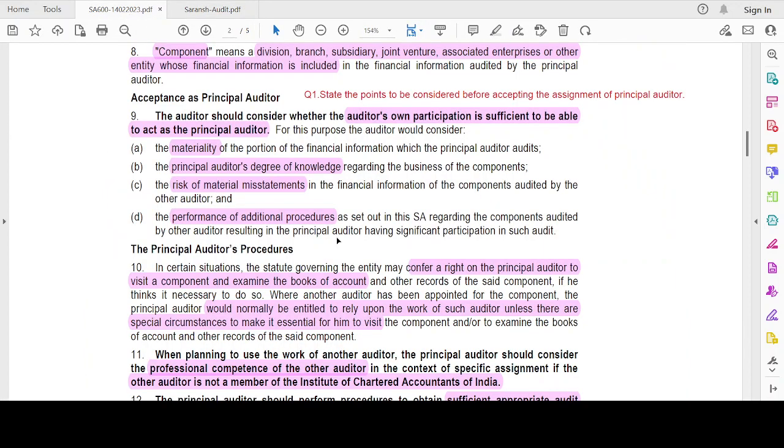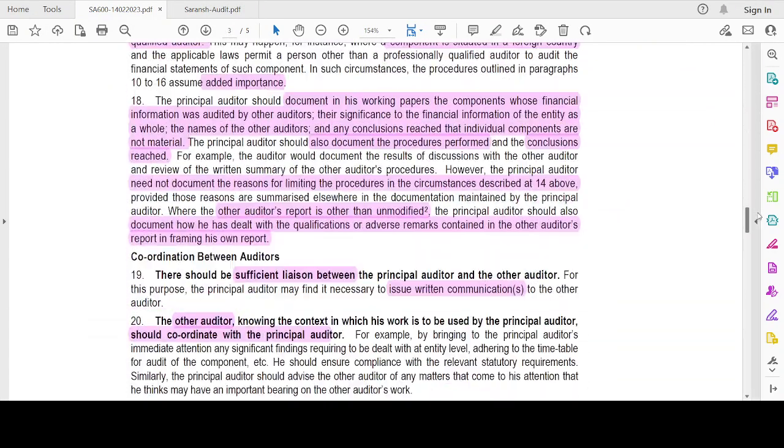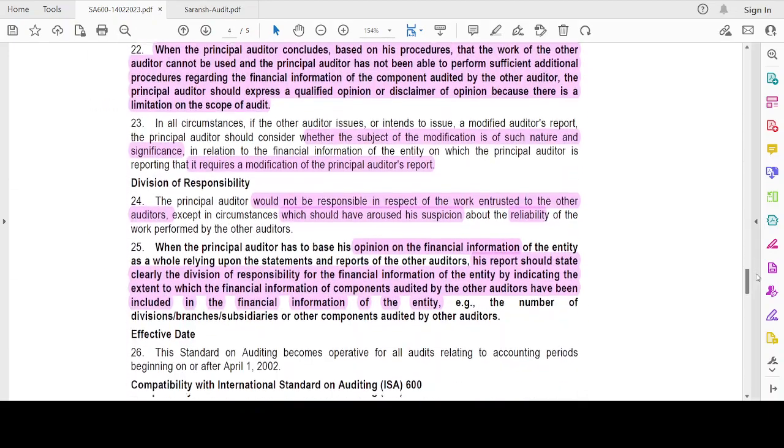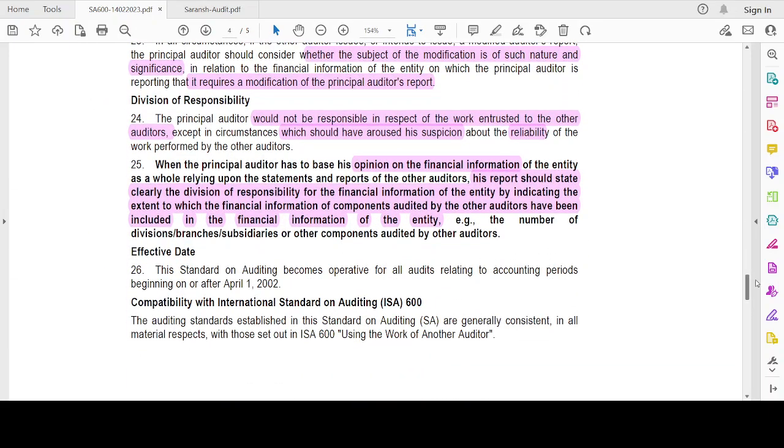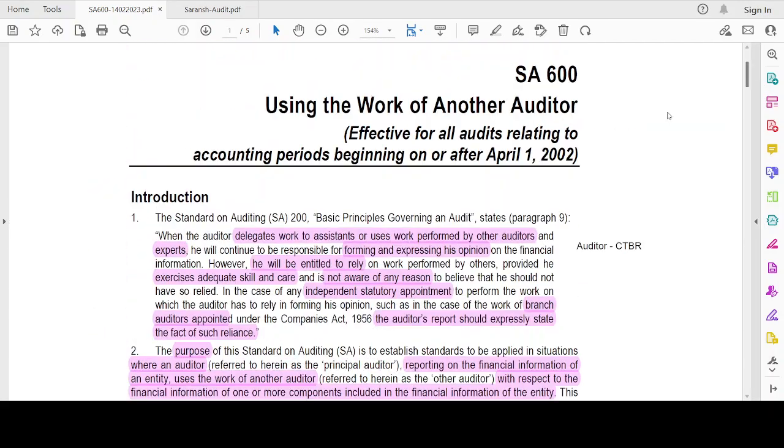Let me check whether there is an additional pointer given in the standard. I don't think so, but let me check once. Yes, so with this, SA 600 gets completed. Wait for other standards also.